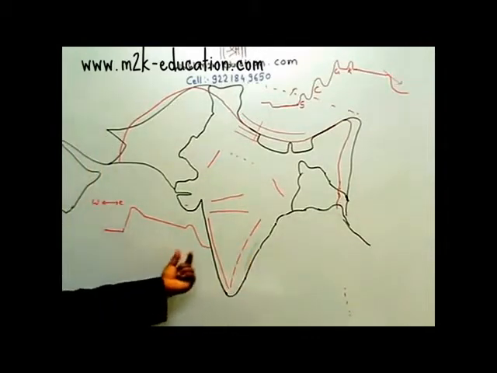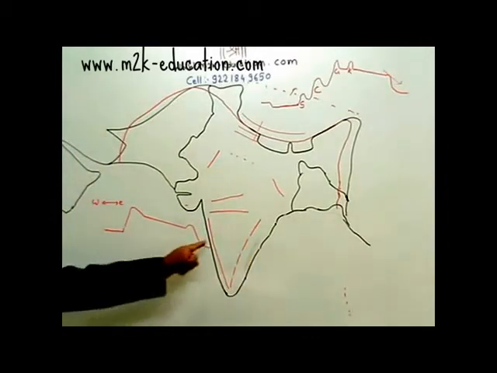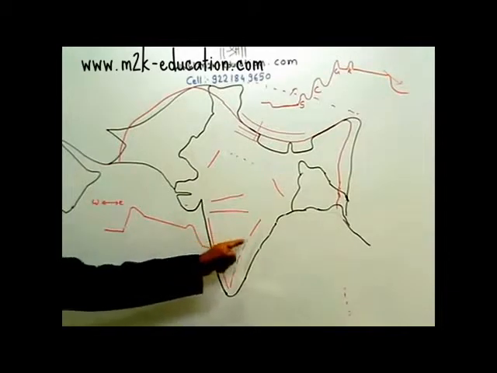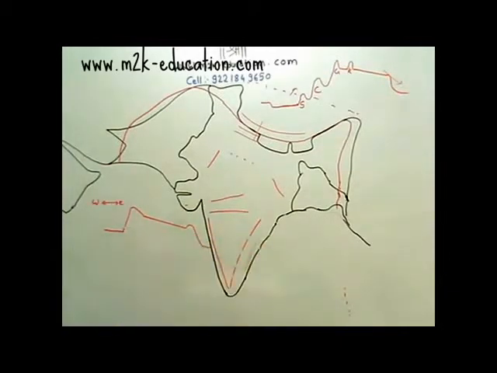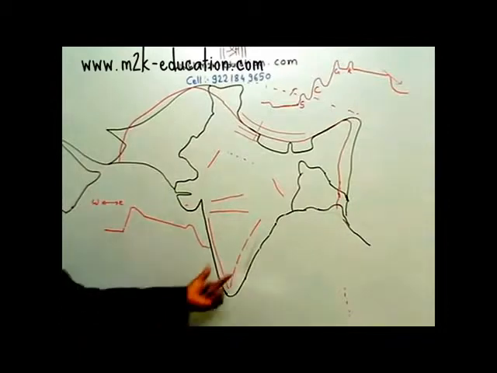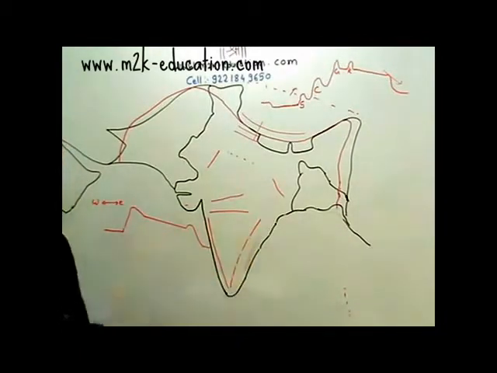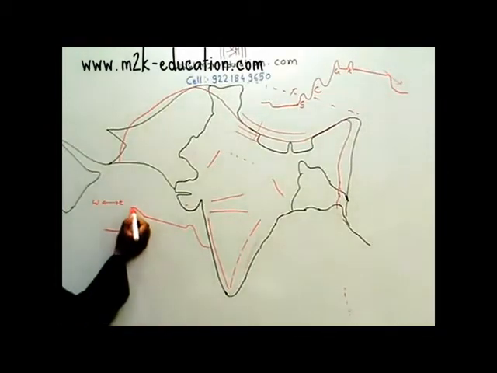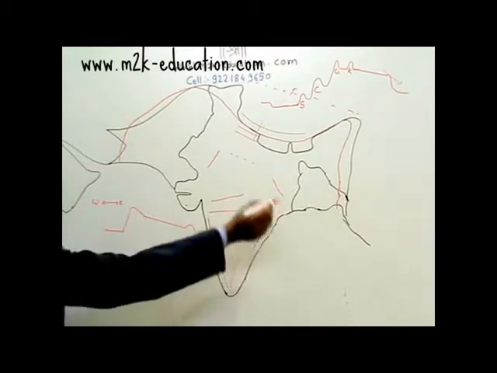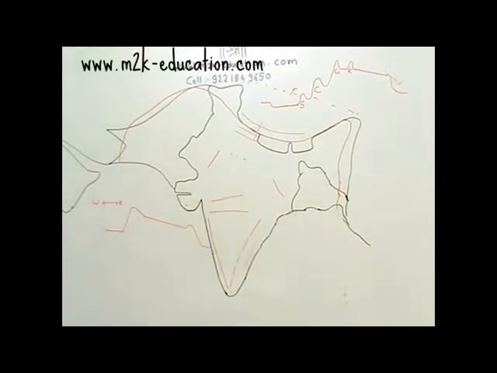Now look at the diagram particularly: the coastal part here is narrow and here it is wide. So a comparatively wider coastal plain is found on the eastern parts of India. And naturally the rivers originating over here will flow towards the east direction.